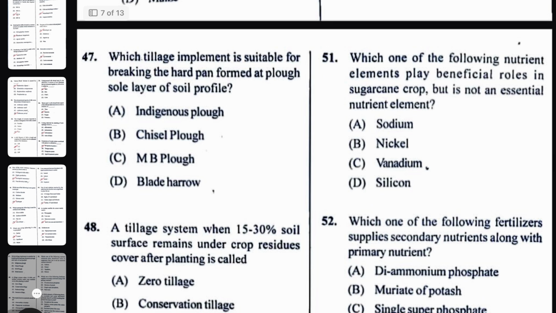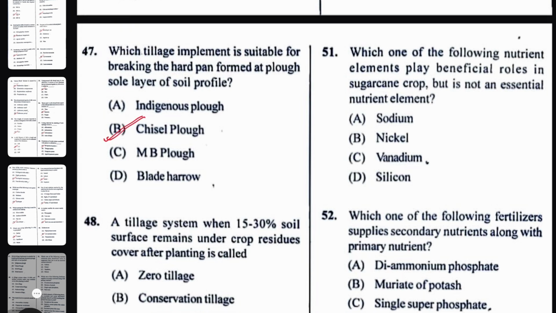Which tillage implement is suitable for breaking the hard pan formed as plow sole? Mostly the hard pan is broken by the chisel plow. Here you might have one doubt: chisel plow is mainly taken for breaking the hard pan in the subsoil layer, but here it is mentioned plow sole layer. But hard pan cannot be broken by either blade harrow, MB plow or indigenous plow. So the most appropriate answer here will be chisel plow.